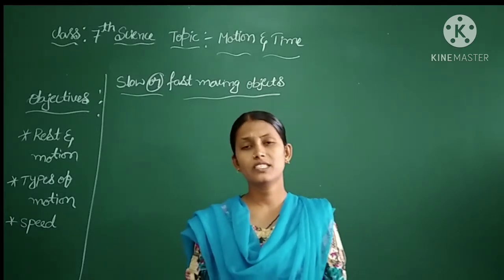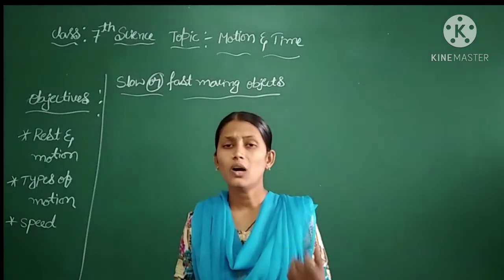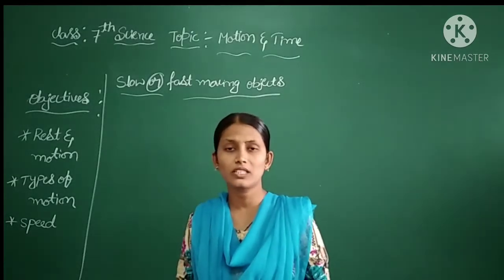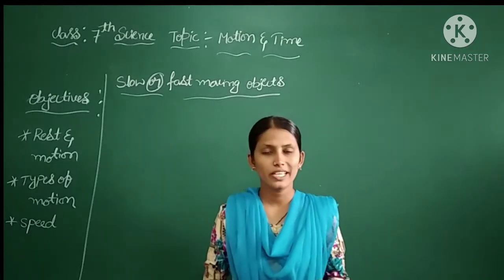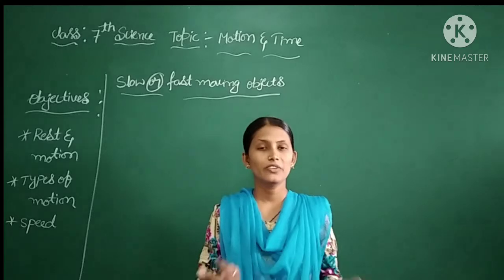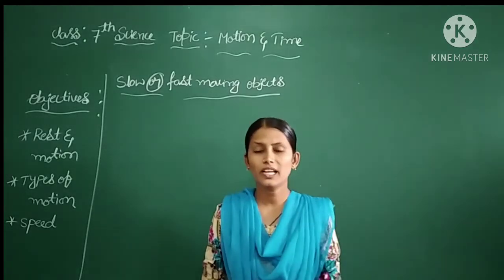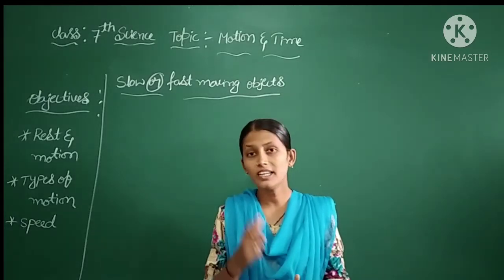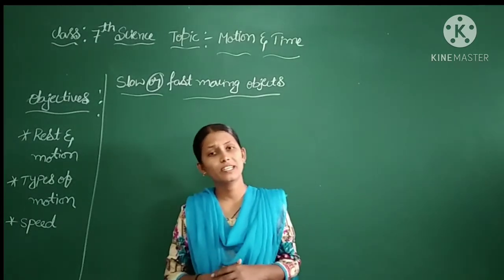Then how can you decide whether the vehicle is moving faster or slower? It can be decided by the distance covered by the vehicle, right? If the vehicle covers a long distance in a short interval of time, we can say that the vehicle is moving very fast. If the vehicle covers less distance, then we can say that the vehicle is moving very slowly, right? Then what do you mean by distance?